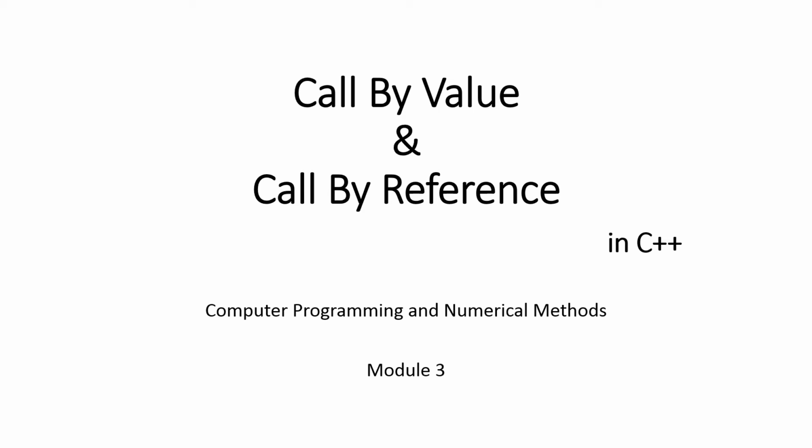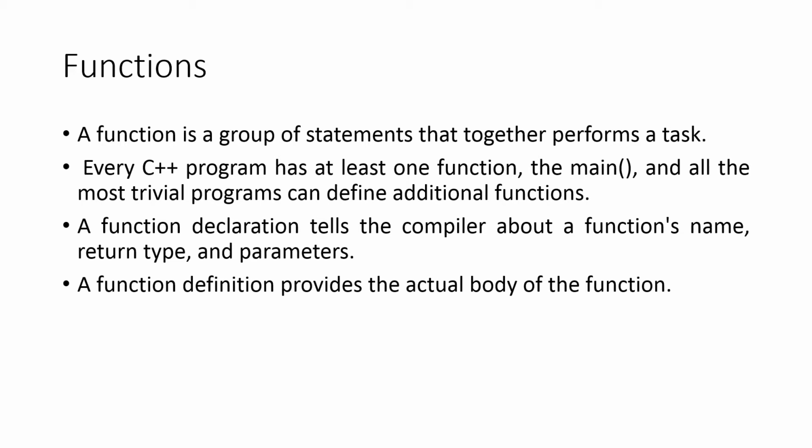Today let's learn what is call by value and call by reference in C++. We know what is a function. A function is a group of statements that together performs a task. That is, it is a set of statements which, when they come together, performs a task.